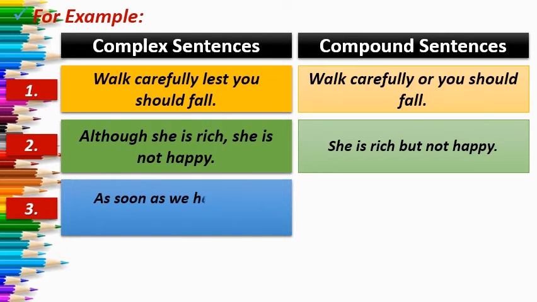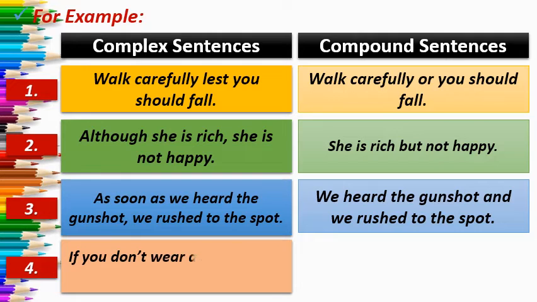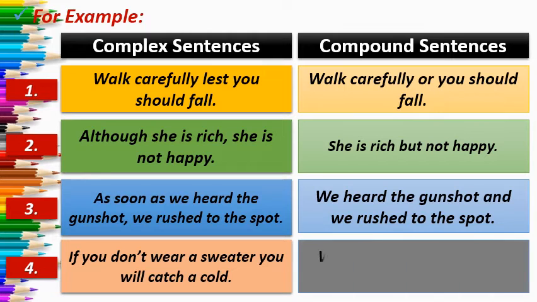Now let us see the third example. As soon as we heard the gunshot, we rushed to the spot. The sentence will be: we heard the gunshot and we rushed to the spot. So sometimes we can interchange the position of the clauses to make the sentence meaningful. Number 4 is: if you don't wear a sweater, you will catch a cold. When we convert it into a compound sentence, it will be: wear a sweater or you will catch a cold.